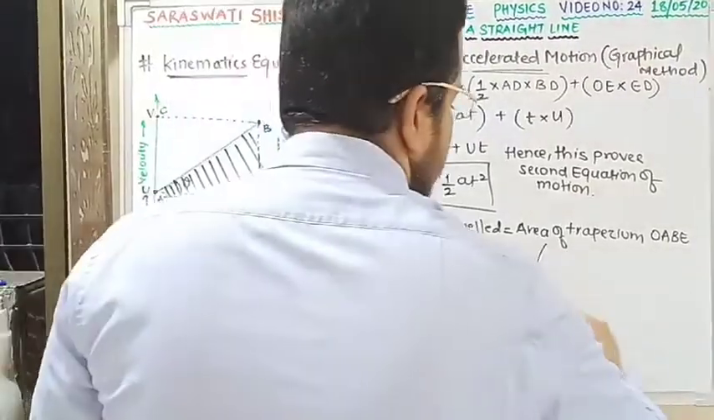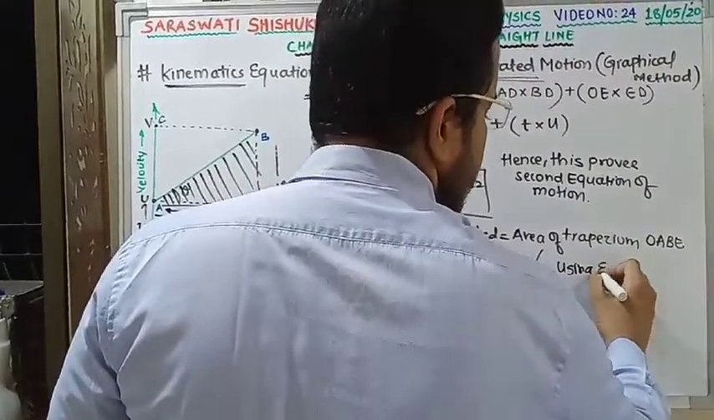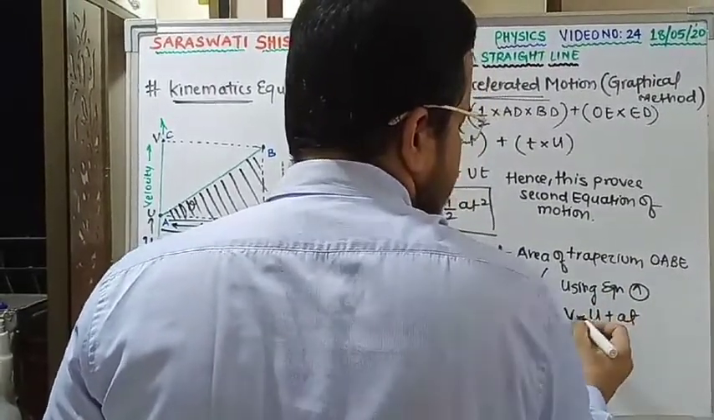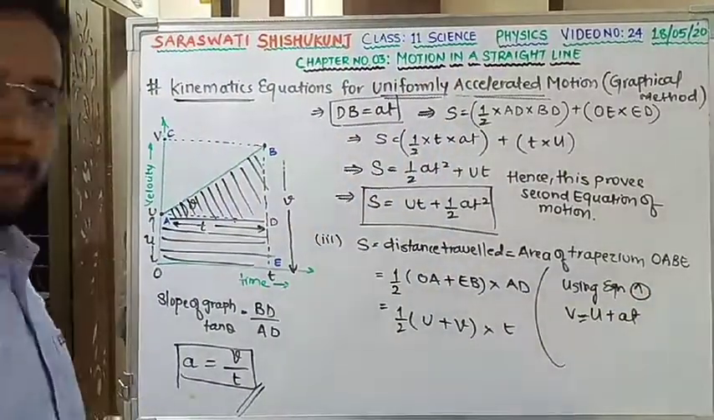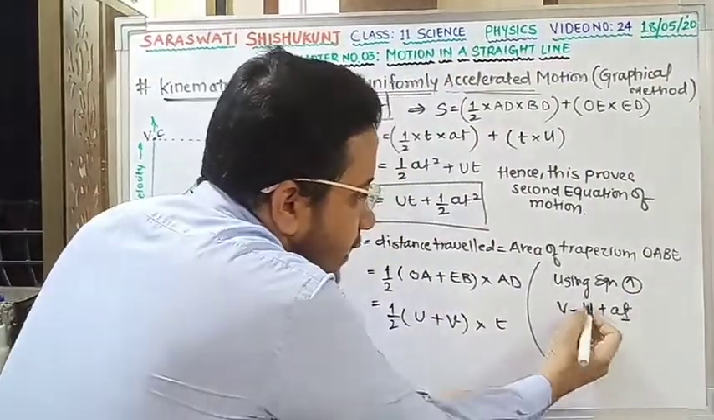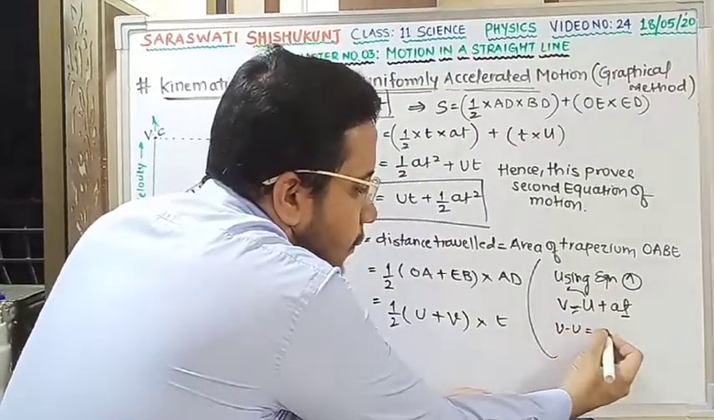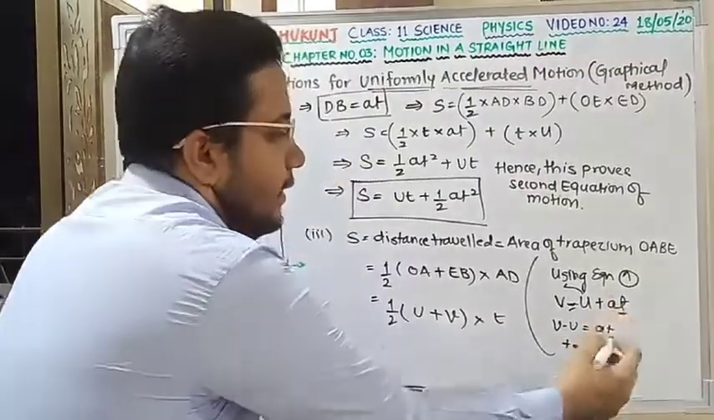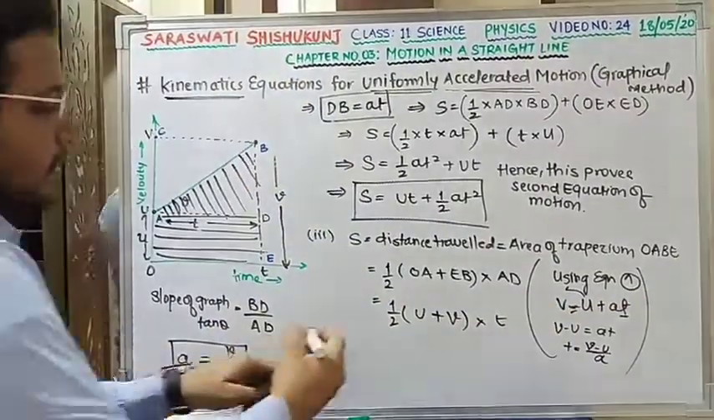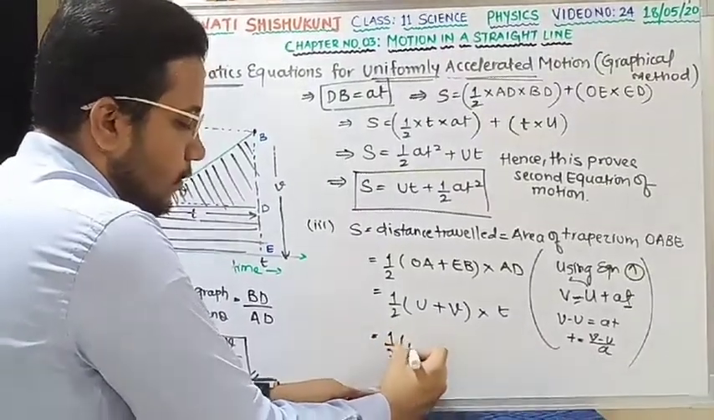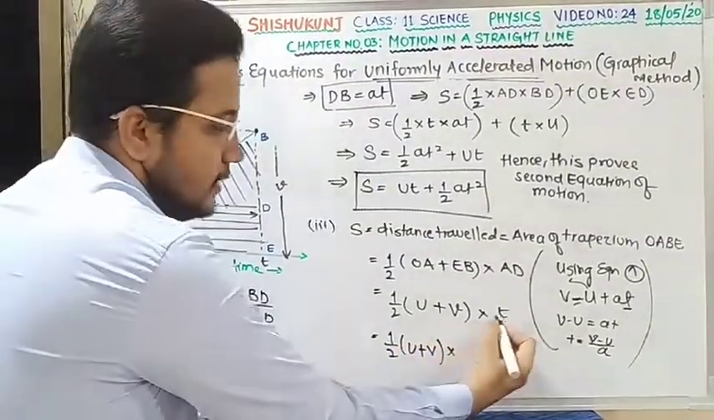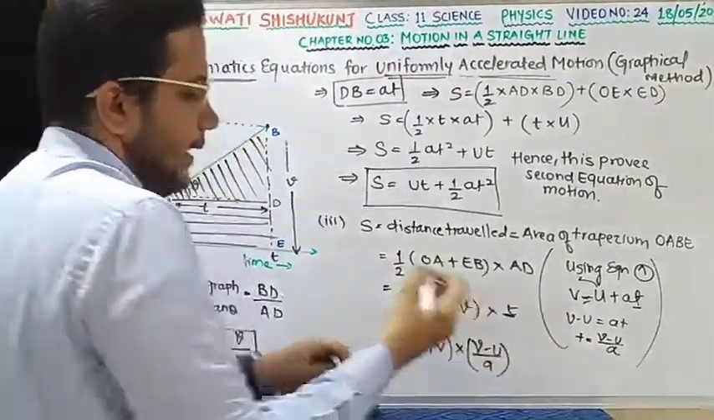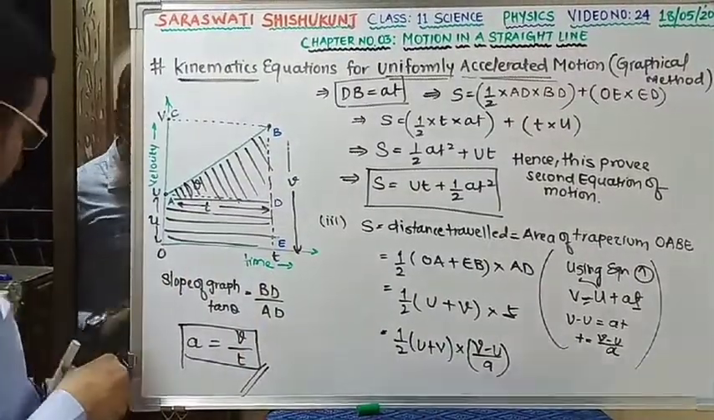Also I was having equation 1. So I can write using equation 1. What was equation 1? V = U + AT. Yes or no? So I can get T from here. I will send this side, so V − U = AT. So T simply I am going to get as (V − U)/A. Till this clear? So I can substitute over there, that is 1/2 (U + V), and instead of T, I am going to put (V − U)/A. Till this clear?